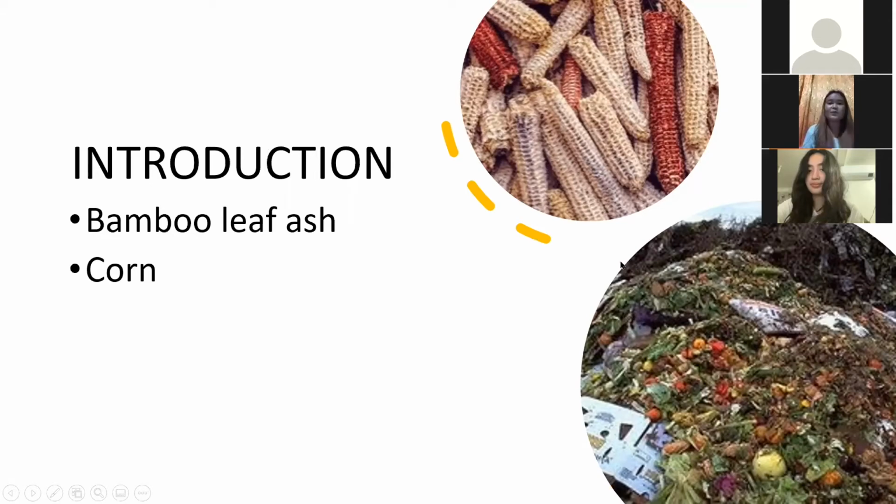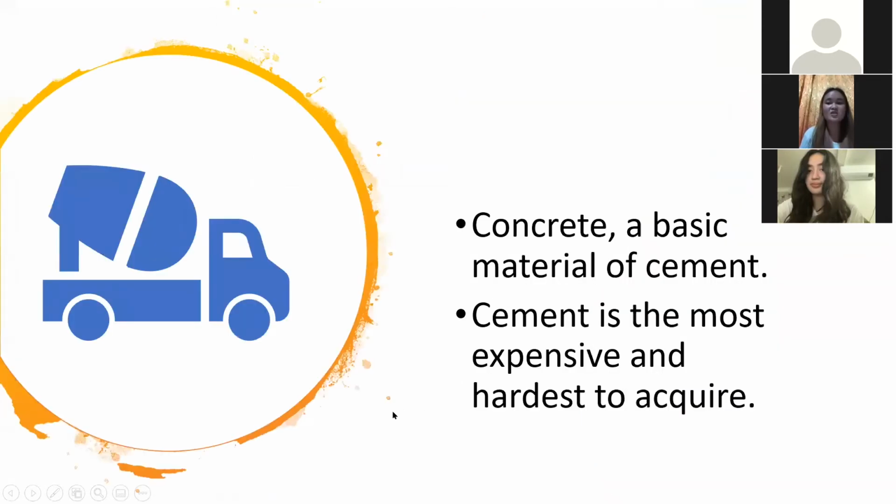So, concrete is a known versatile building material that is widely used in construction of roads, buildings, infrastructures. Although cement and concrete are often used interchangeably, cement is actually an ingredient of concrete. However, the production of cement is a major contribution of carbon emission. Because of this, we believe that there should be efforts in minimizing the production of cement, and this would mean using alternatives for cement in creating concrete.